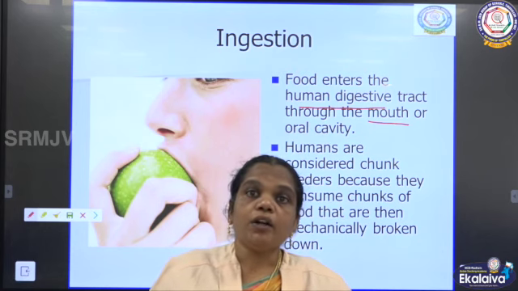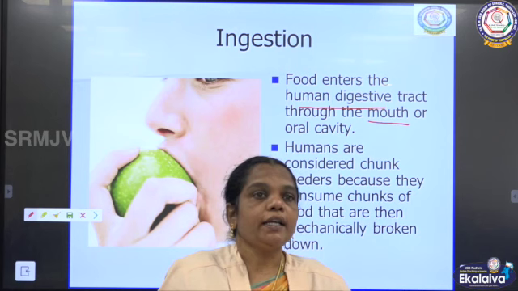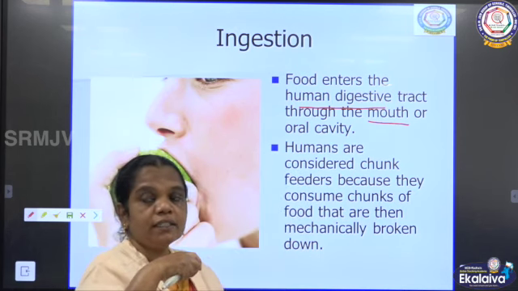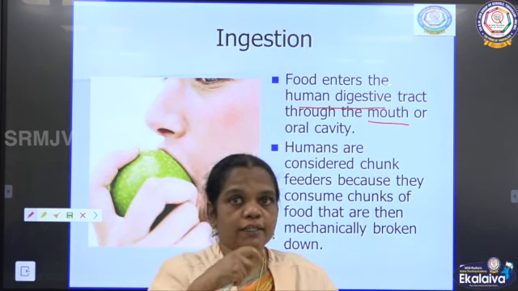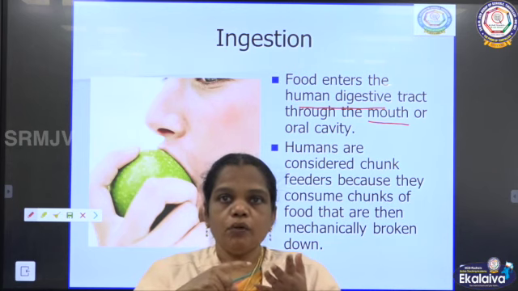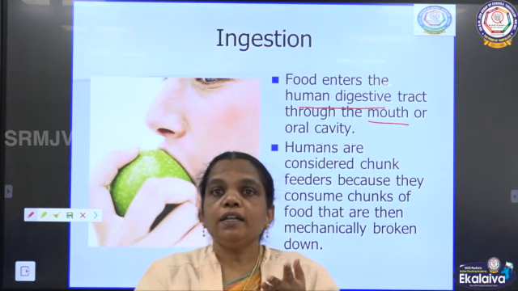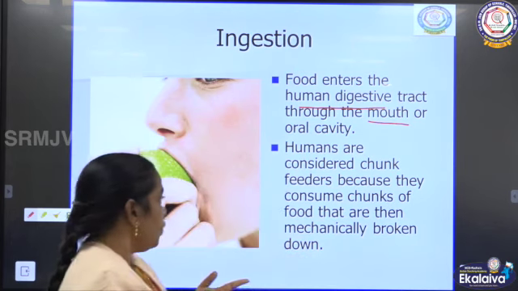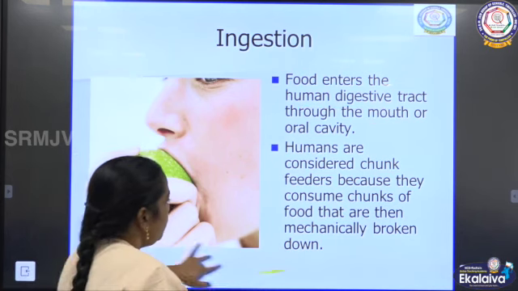It is made of what? Calcium phosphate. It is made of the chemical called calcium phosphate. So, now where does the ingestion start? The ingestion starts through the mouth. Understand? So, inside the mouth there are special organs called what? The tongue, the muscular organ, and the teeth. So, what are we going to do with the tongue and the teeth inside the mouth?